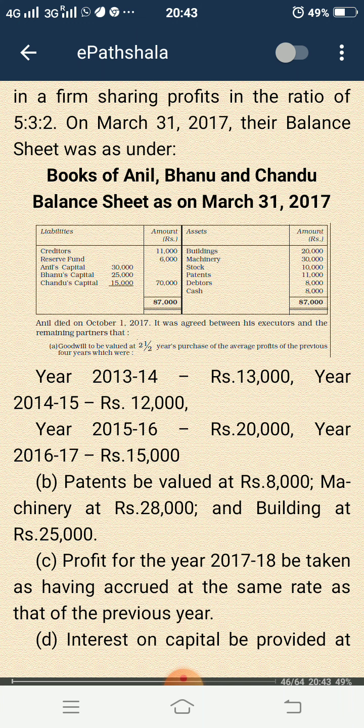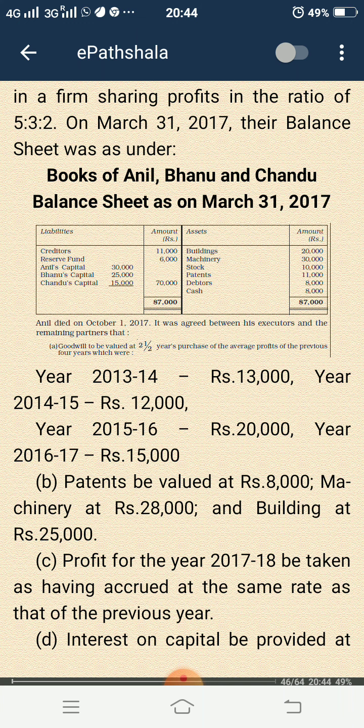Anil died on 1st October 2017, and it was agreed between his executors, meaning the legal representatives of Anil, and the remaining partners, that goodwill is to be valued at 2.5 years' purchase of the average profit of the previous 4 years. The previous 4 years' profit is given: 13,000, 14,000, 30,000, next 12,000, then 20,000, then 15,000.